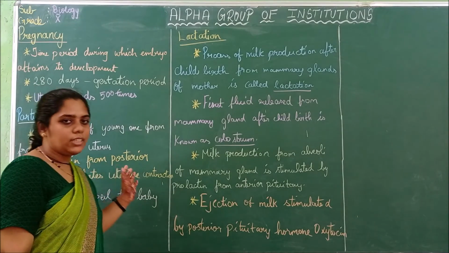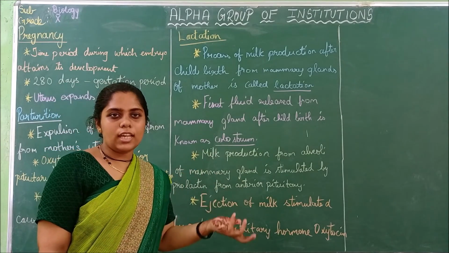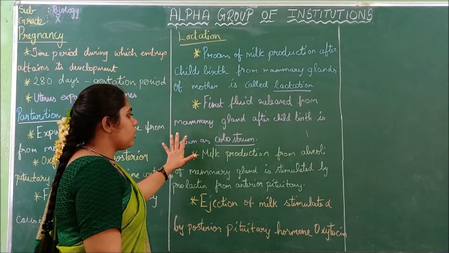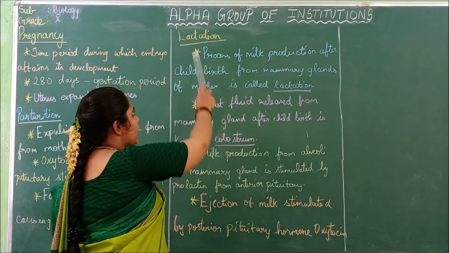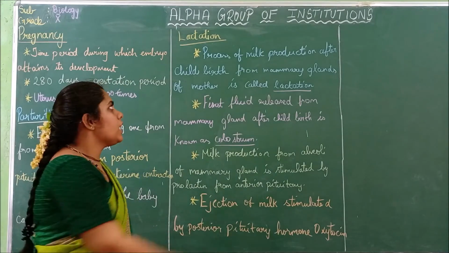And next, after the baby has been born, what happens? It has to get food. That is mentioned under lactation. Lactation means giving milk to the baby.